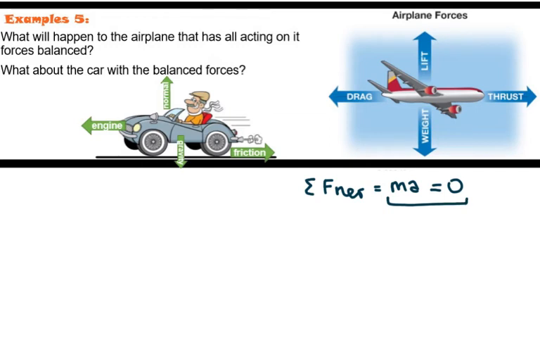And what about the car with the balanced forces? If this car is driven with balanced forces, again, this car is not going to accelerate. The vertical forces cancel each other. That's the normal force and the force of gravity. And then the person is pushing on the pedal, so the car is moving forward. But the force that the person is applying in this direction is equal to the friction force. So when the applied force is equal to the friction force, the car is not going to accelerate, so the forces are balanced.